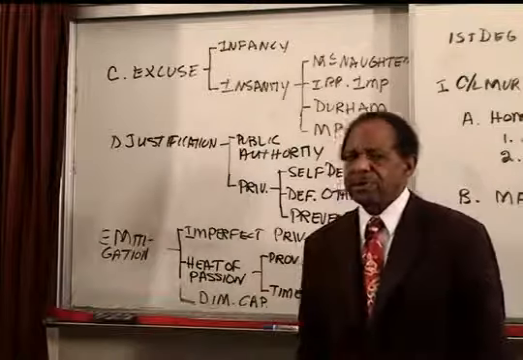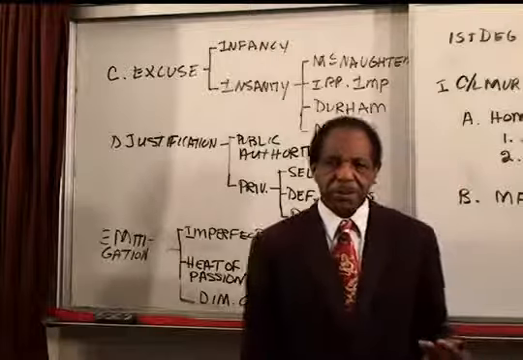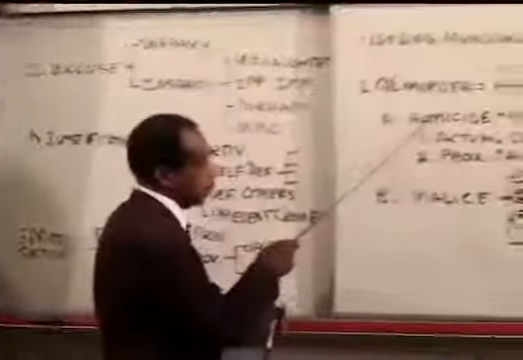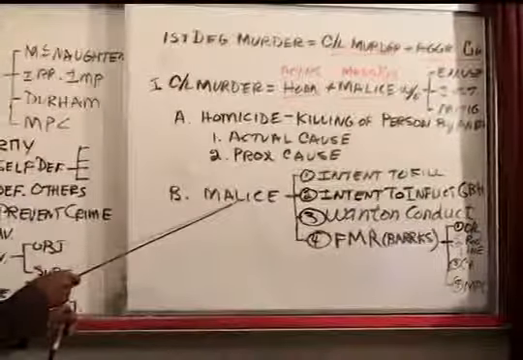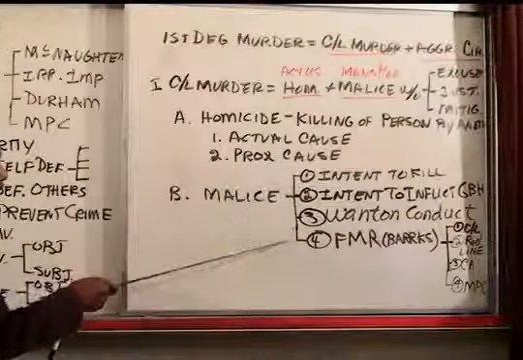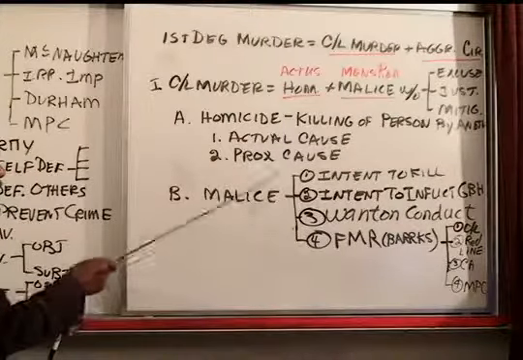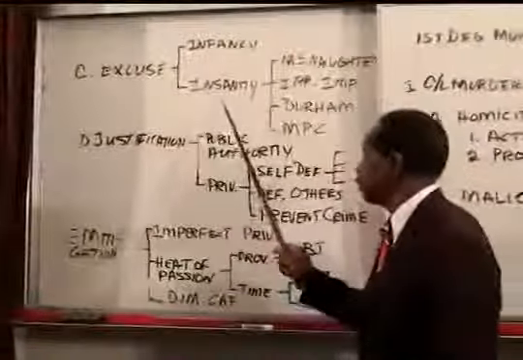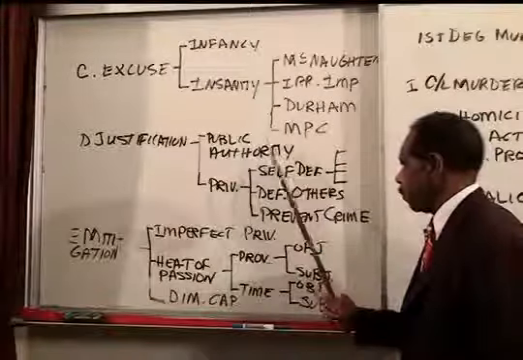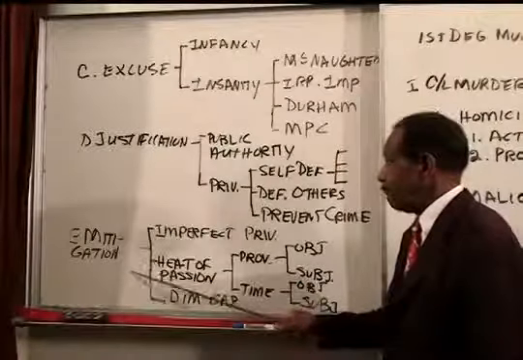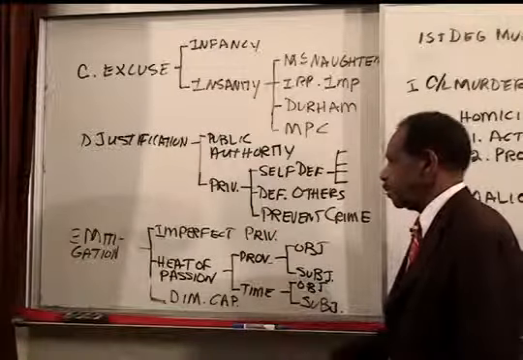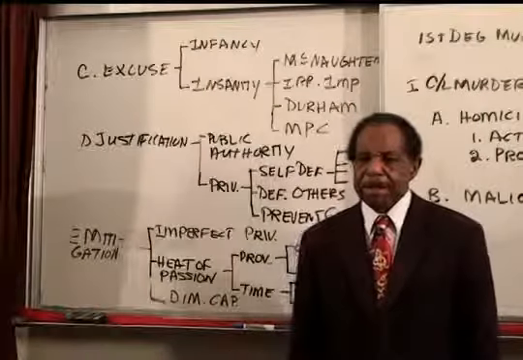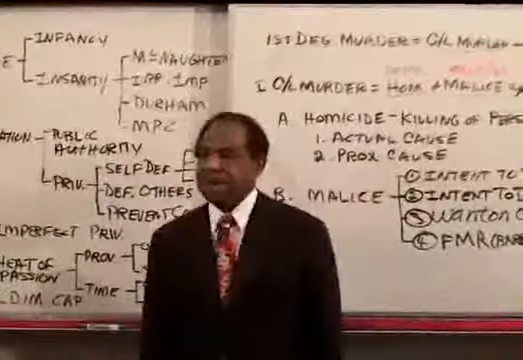So this is how you establish common law murder. You establish it by showing that there was a homicide with malice. Don't forget the kinds of malice. There are 4 ways to establish the malice. Homicide with malice without excuse, infancy or insanity, justification, public authority or the privileges, or mitigation. Excuse and justification are complete defenses. Mitigation will reduce the crime down to voluntary manslaughter. So we understand common law murder.